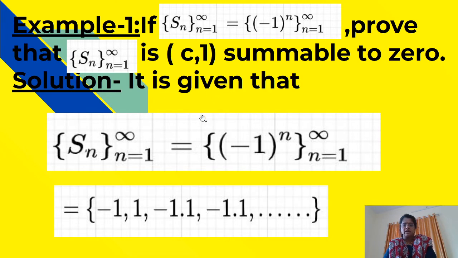It is given that S_n is equal to (-1)^n. This sequence can be written as minus 1, plus 1, minus 1, plus 1, minus 1, plus 1 and so on. When n is odd, we get the value minus 1, and if n is even, we get the value plus 1.